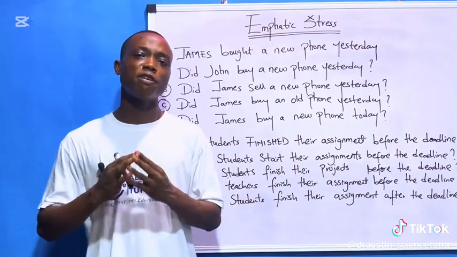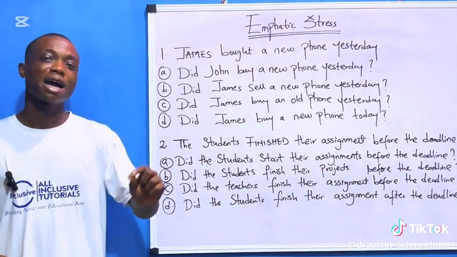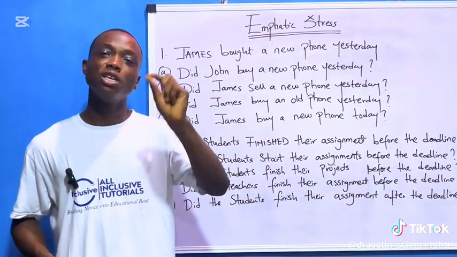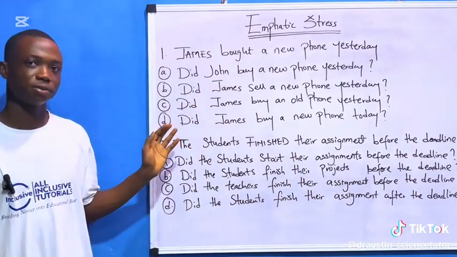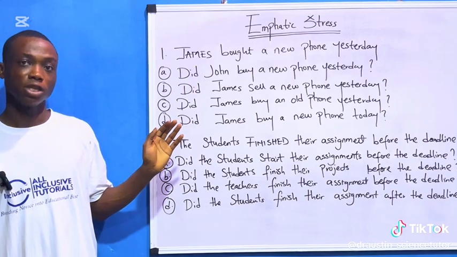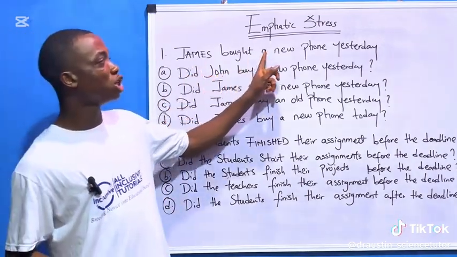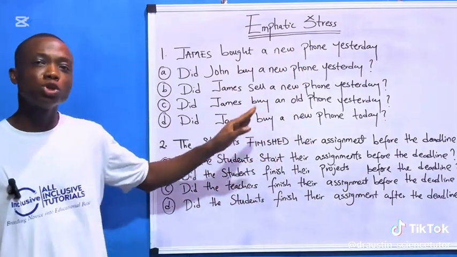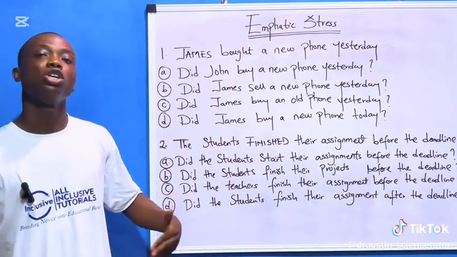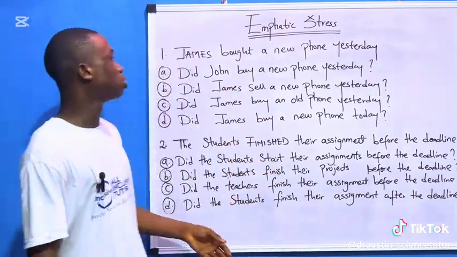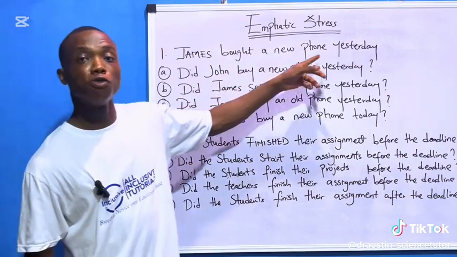Now, the rule in emphatic stress is very, very simple. Any option that carries the opposite of the emphatic word, that option becomes the correct answer. Yes. So, what do I mean? Look at it now. James bought a new phone yesterday. Any option that is not carrying James automatically becomes the correct answer. So, look at it now. James bought a new phone yesterday.